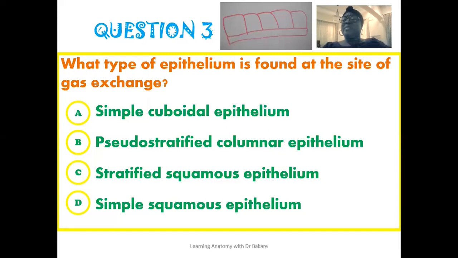The specific type of epithelium that you see around this region is a simple squamous epithelium. This is the tiniest form of epithelium lining, and this is what is needed at the site where gaseous exchange would occur. Because we do not need any form of padding at this site, it has to be thin so as to facilitate the exchange of gas at this point. And the specific type of epithelium that is designed for this kind of function is a simple squamous epithelium, which is a single layer of flat cells.